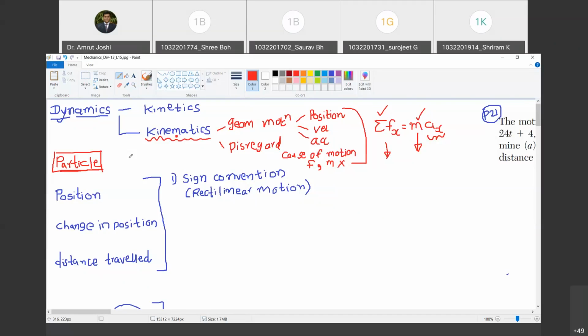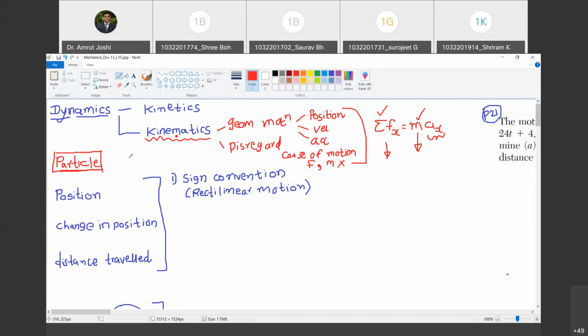When the shape and size of the body did not matter, and we were never asked to compute the moment. So that means the body is acted upon by a force system which is concurrent in nature. Do you agree with me? Yes, sir. All the forces were passing through a single point, and we said that we can assume the body to be situated at that point. In that case, we could idealize a body as a particle in statics. Do you agree? Yes, sir.